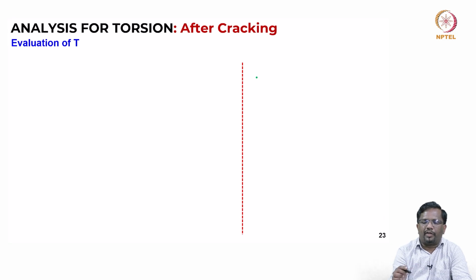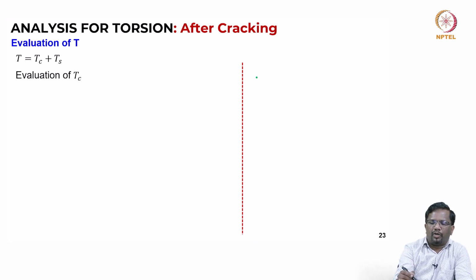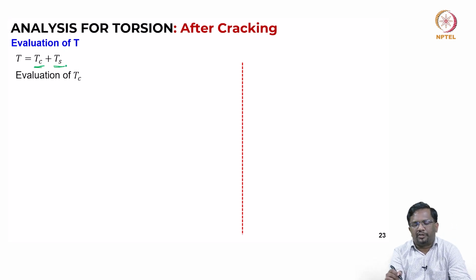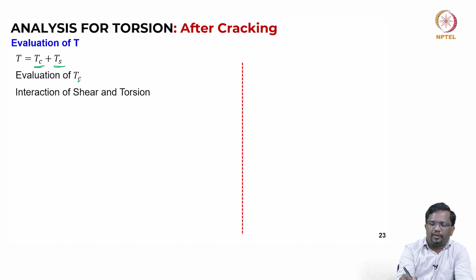Now let us look at after cracking, how do we design for it. So, the total torsional resistance is coming from concrete capacity and steel contributions, which is Tc plus Ts. Now, what is cracking torsion? This is basically the concrete capacity in torsion.